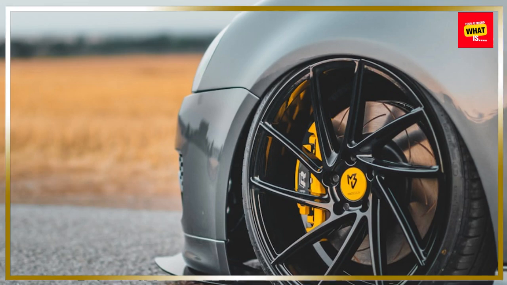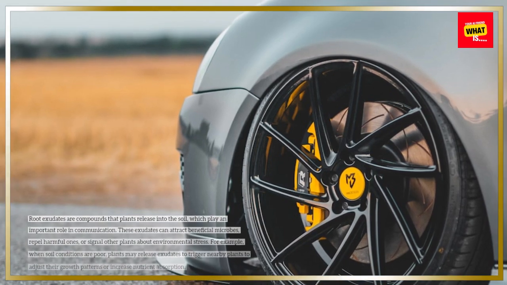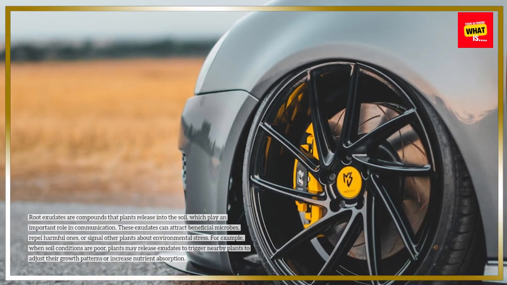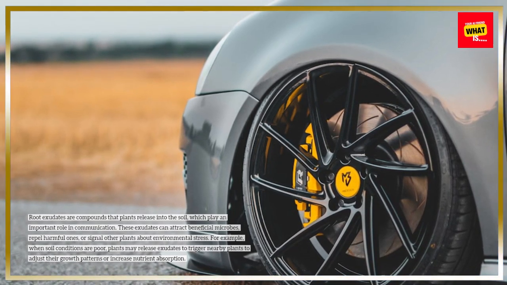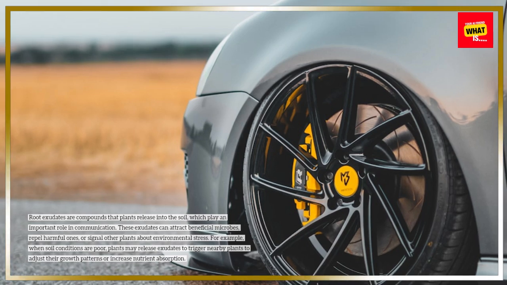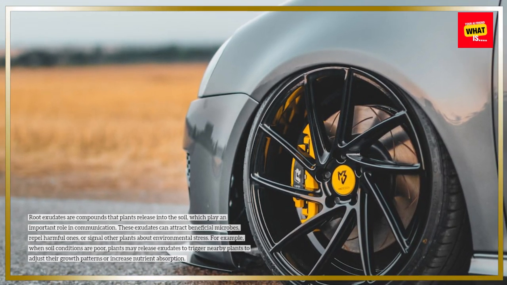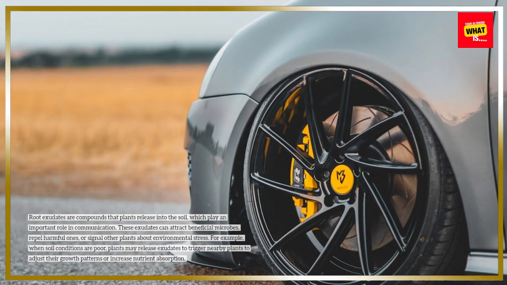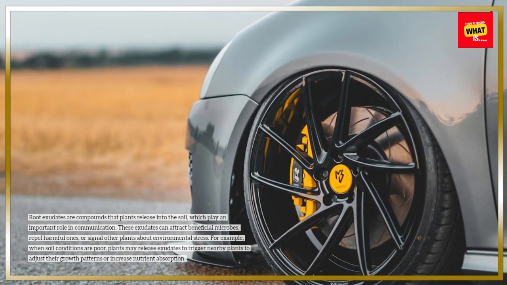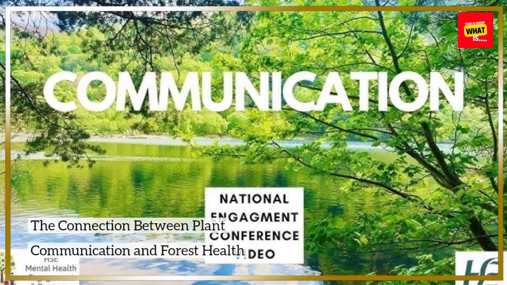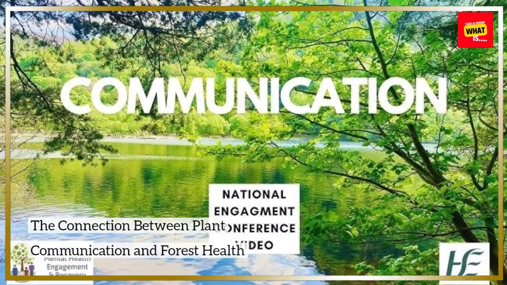The role of root exudates in plant talk. Root exudates are compounds that plants release into the soil, which play an important role in communication. These exudates can attract beneficial microbes, repel harmful ones, or signal other plants about environmental stress. For example, when soil conditions are poor, plants may release exudates to trigger nearby plants to adjust their growth patterns or increase nutrient absorption.